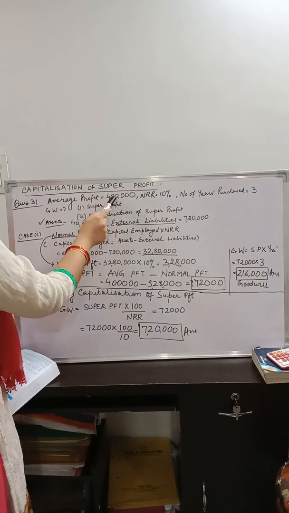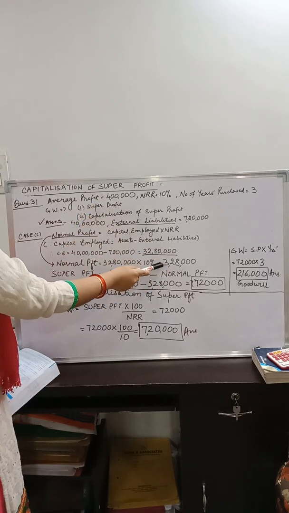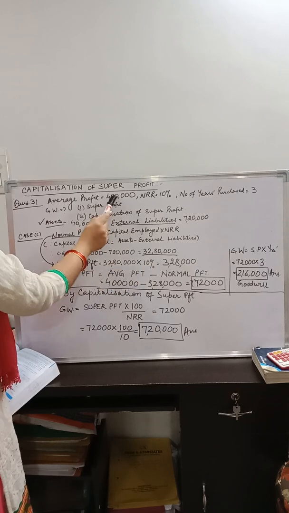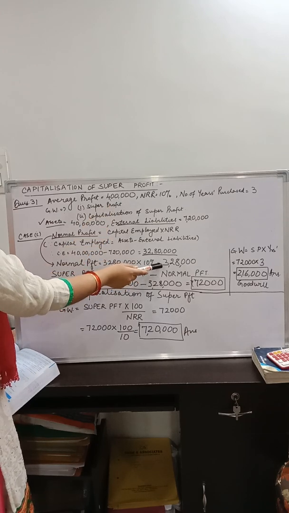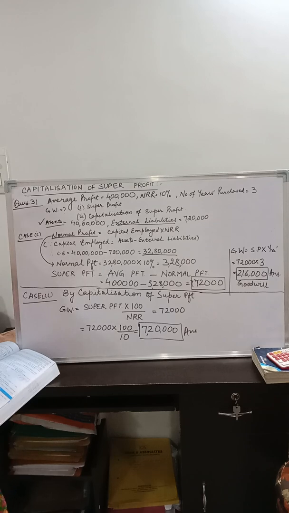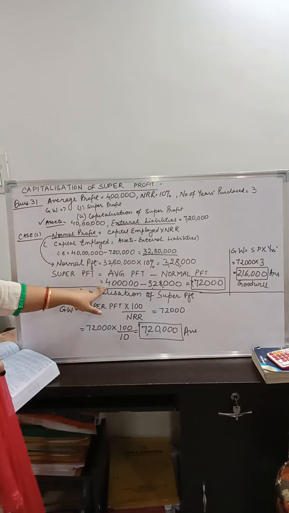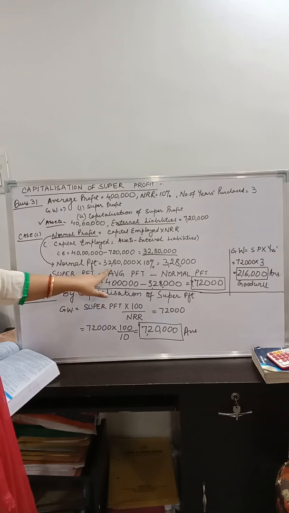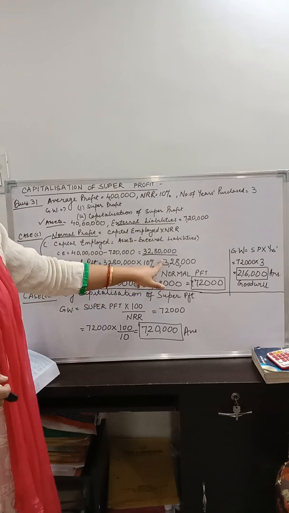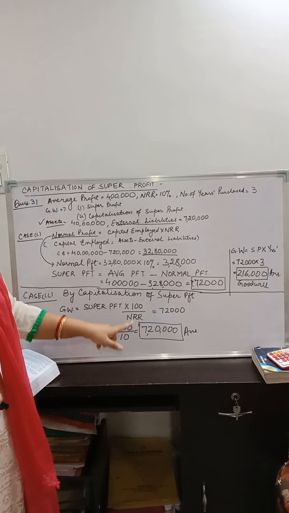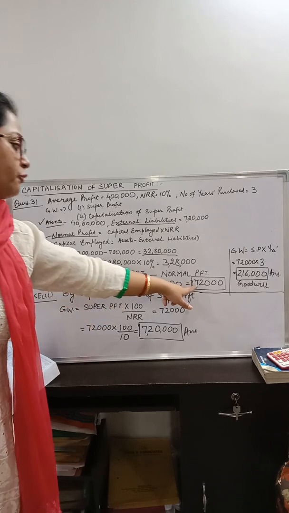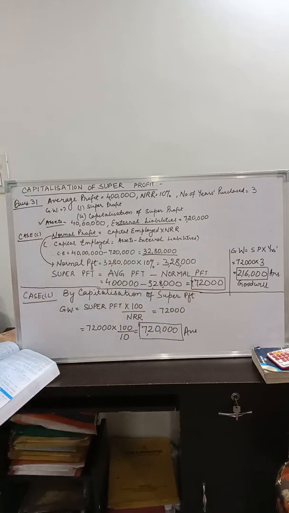Now let us apply this 4 lakh and this 3 lakh 28,000 to find out the amount of super profit. The amount of super profit will be 4 lakh rupees, which is your average profit, minus 3 lakh 28,000 rupees, which is your normal profit. This will give you the amount of super profit, which is 72,000 rupees.